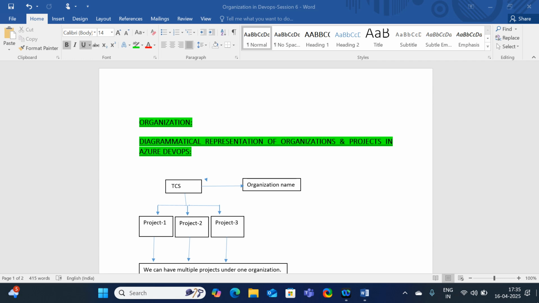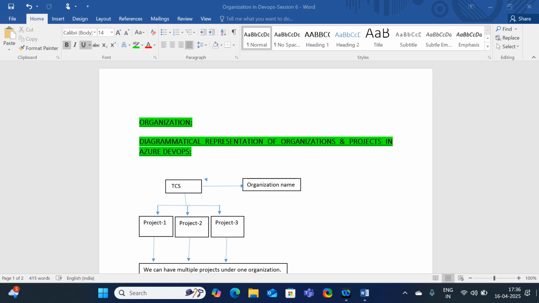Suppose you have one company or organization. Assume you have some kind of banking sector, for example SBI Bank. SBI Bank is a banking sector, not in the IT domain. But even though it is in the banking sector, it needs some IT assistance in order to provide IT applications to its end users. If I'm an end user of SBI, I'm going to use credit card services, my savings account services, net banking. There are a lot of services or applications related to SBI.